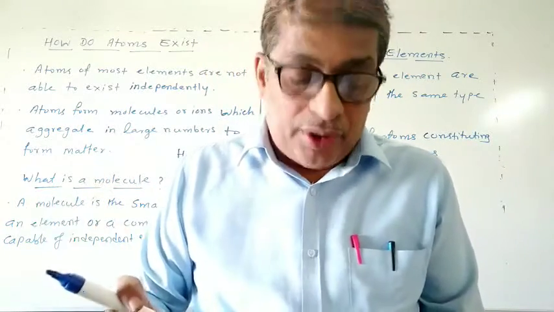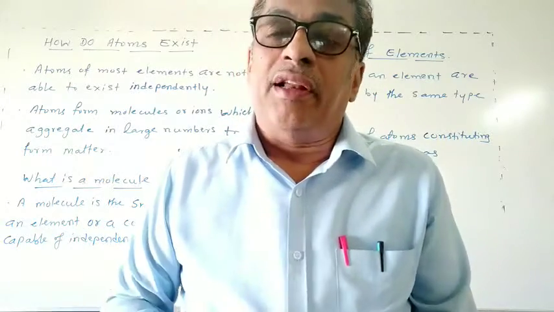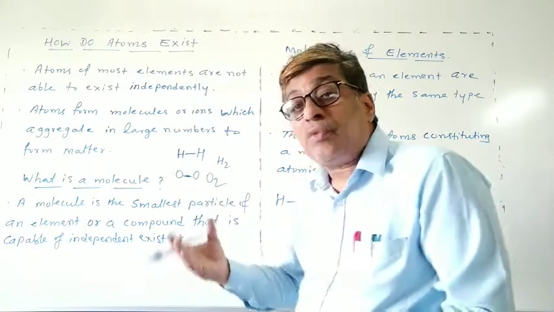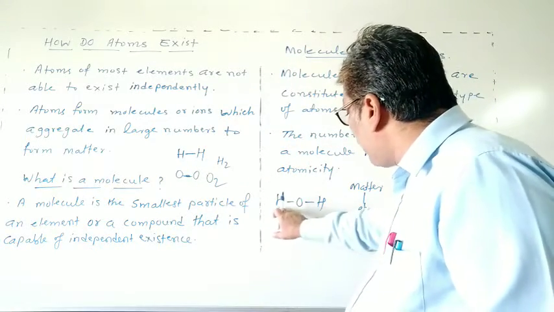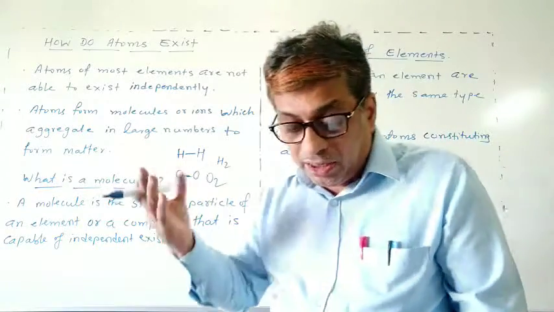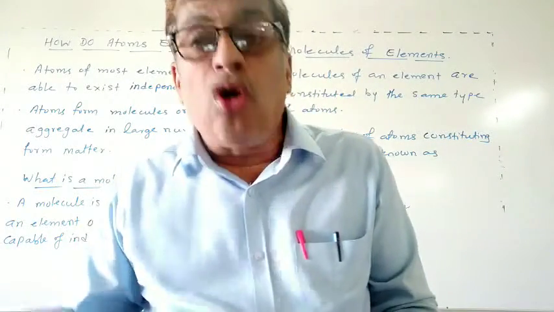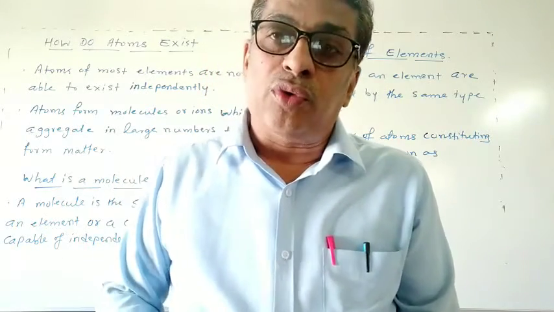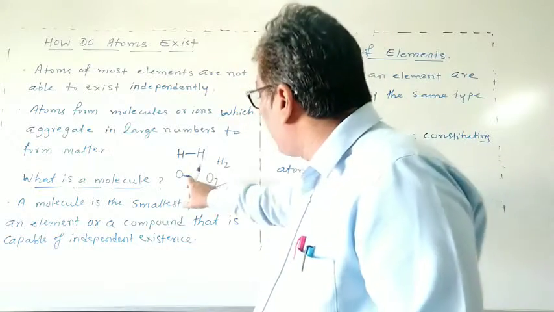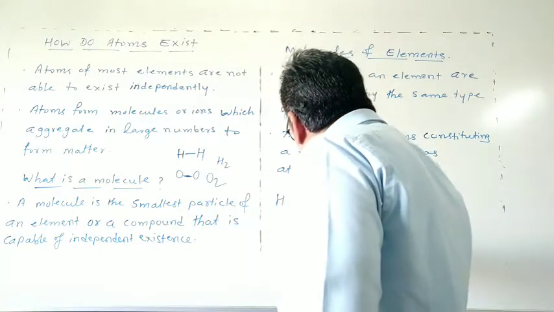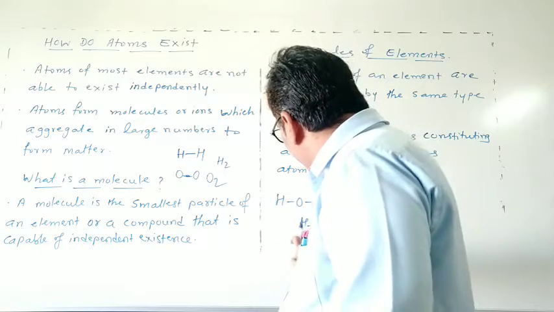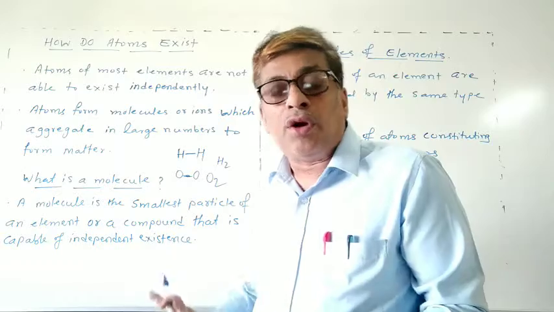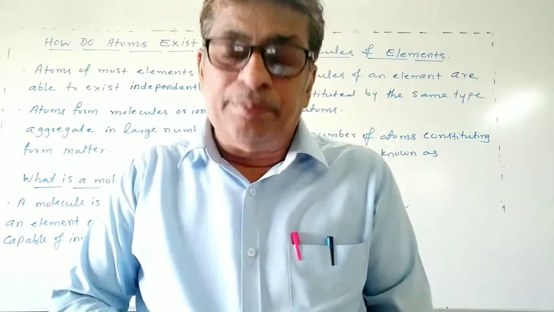Atoms of the same element or of different elements can join together to form molecules. Here we have the hydrogen molecule, the oxygen molecule and the water molecule.